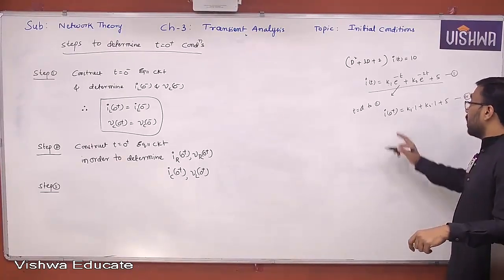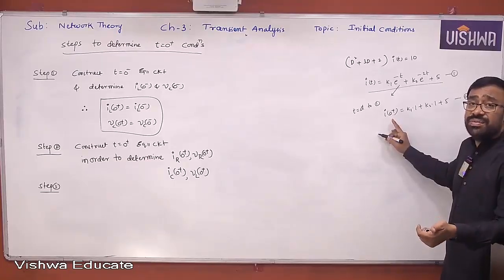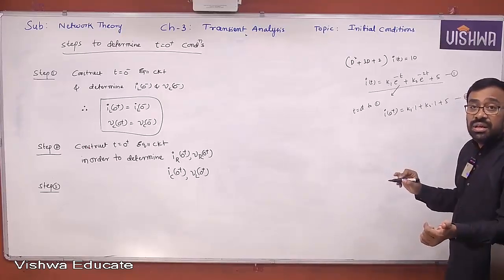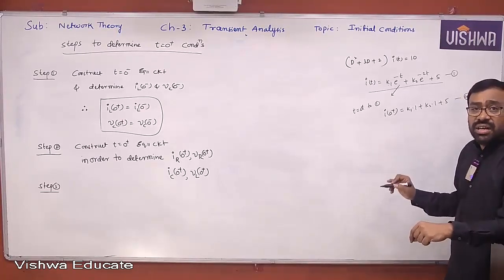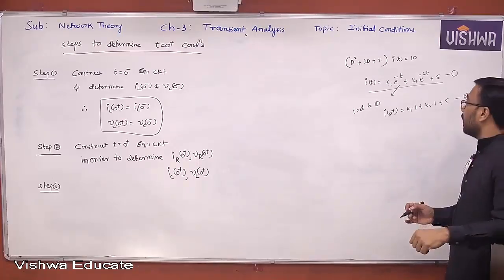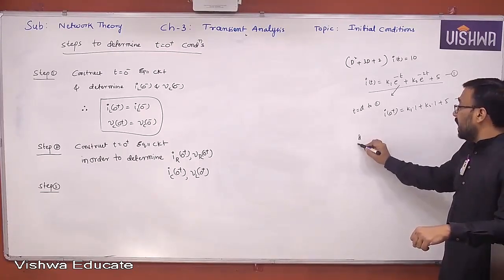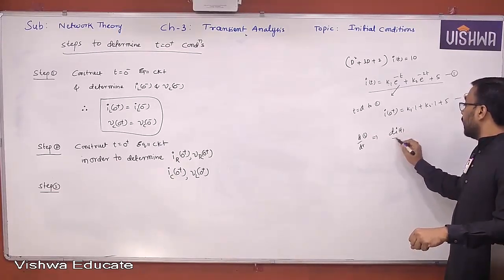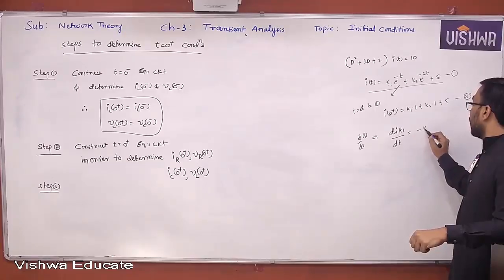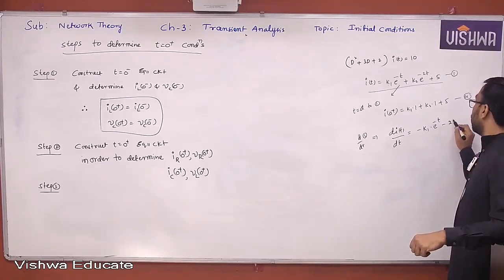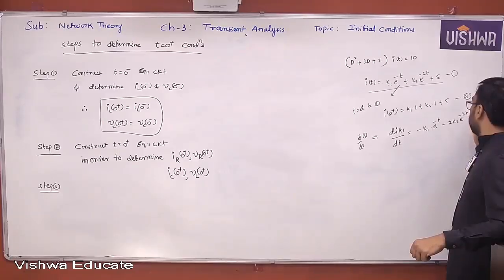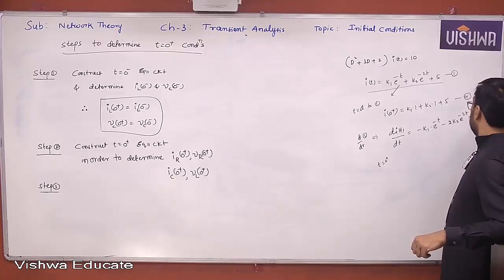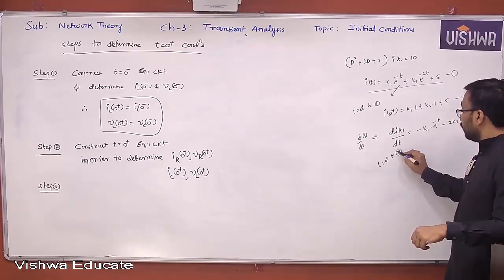So what will you do? You cannot take 0 minus. You cannot take minus infinity or plus infinity. It is not possible because arbitrary constants can be determined only from initial conditions. And in our class, initial conditions are nothing but 0 plus conditions. Therefore, what we do is, we differentiate equation 1, d by dt of equation 1. If you do that, what do you get? di of t by dt is equal to minus k1 into e power minus t minus 2k2 into e power minus 2t plus 0. Now apply t equal to 0 plus conditions to this equation 2.